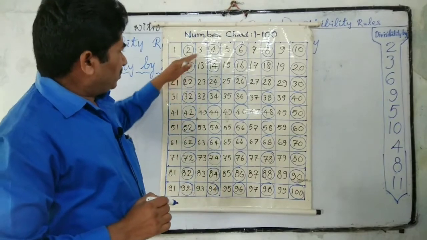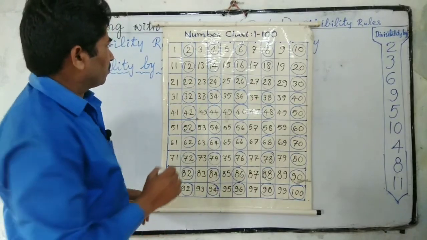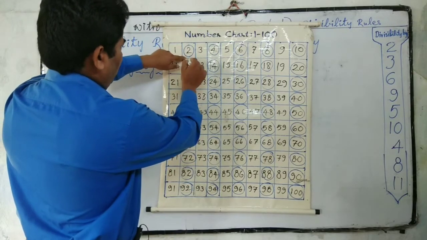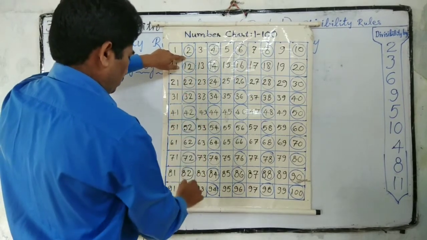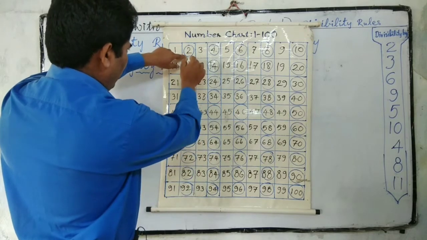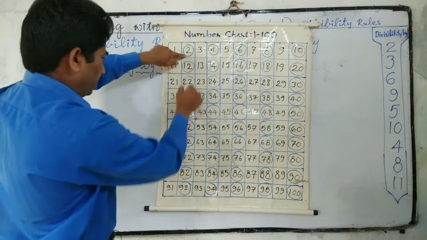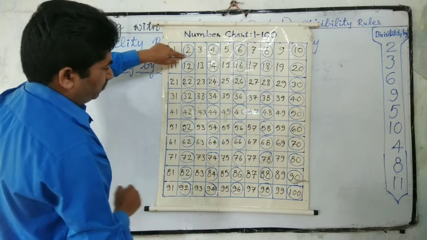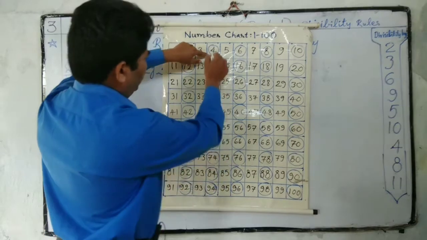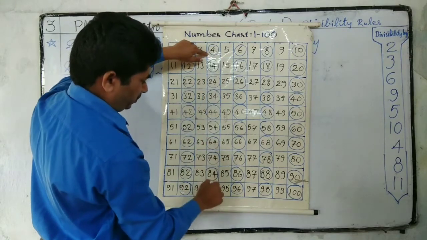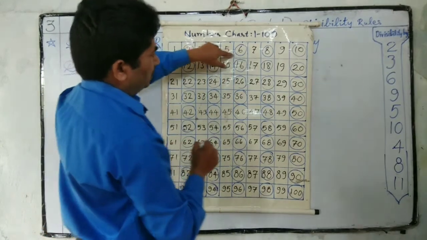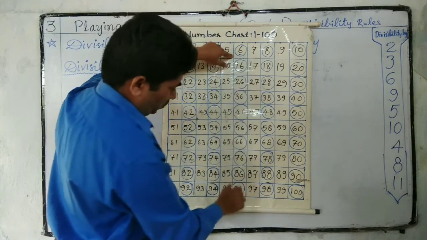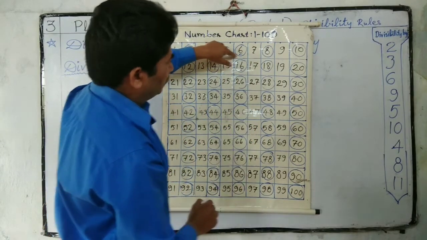If we observe these numbers, the numbers which have 2 in the units digit are divisible. The numbers which have 4 in the units digit are divisible. The numbers which have 6 in the units digit are divisible.